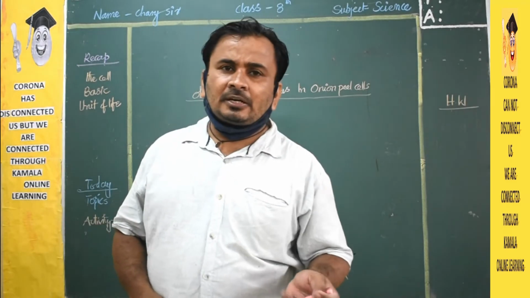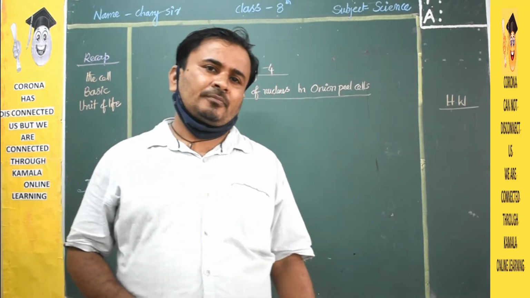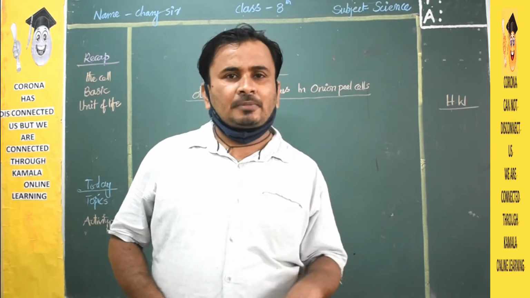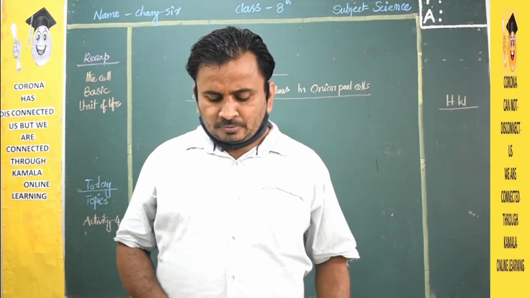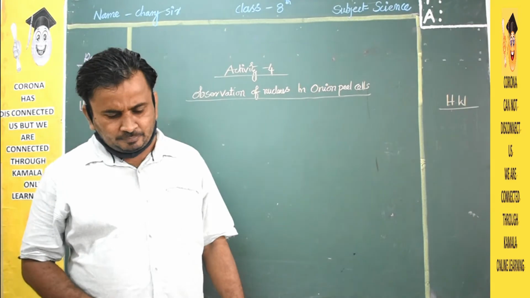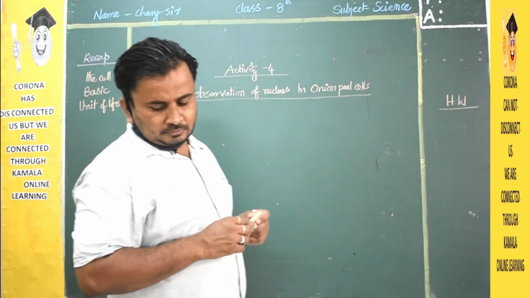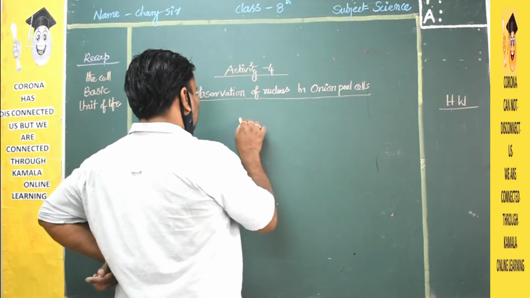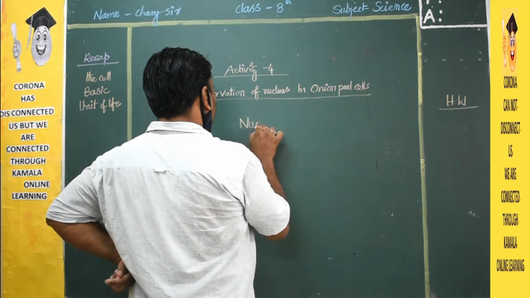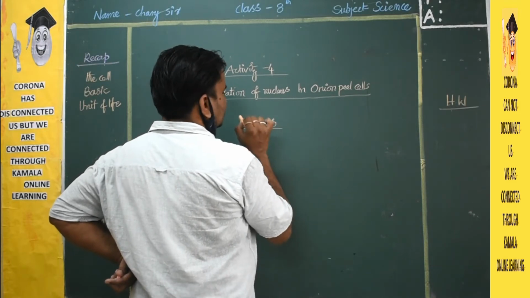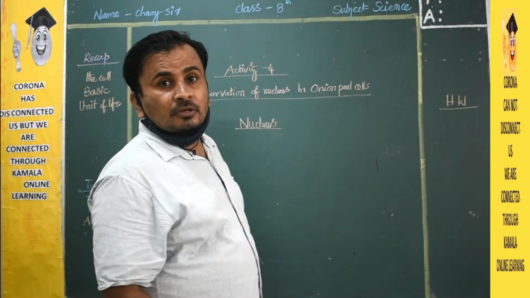Already in the previous class we learned observation of cells in the onion and your cheek cells, that is, plant cell and animal cell. Now, observation of the nucleus in the onion peel cells. For that, before we begin, you must know what is the meaning of nucleus.